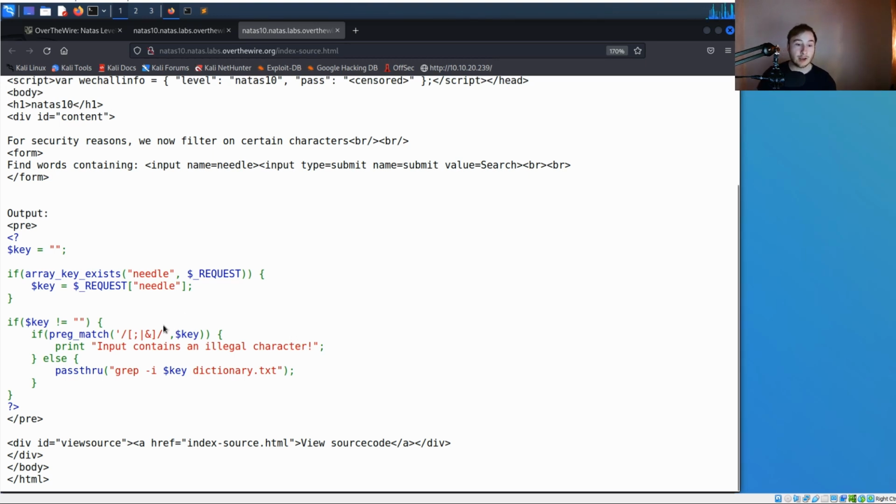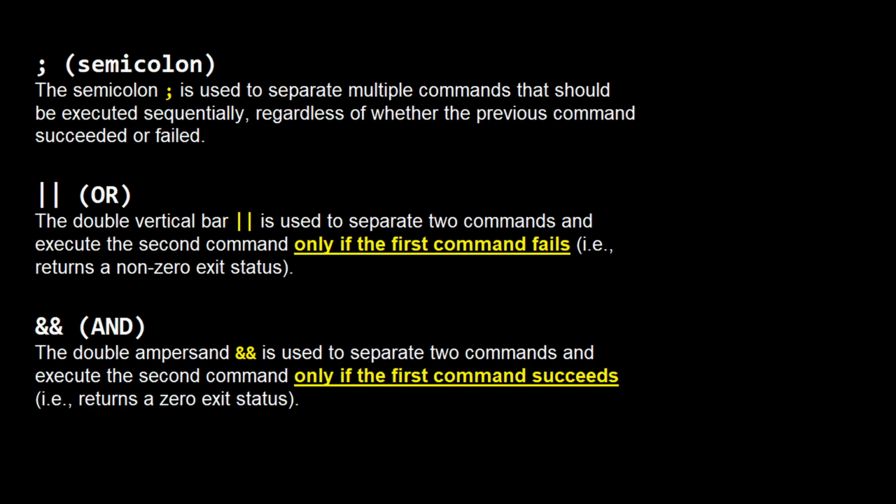So if you think about what characters are illegal here, it's going to be the semicolon, the pipe character, which we used last time, and it's going to be the and character, and if you think about why, basically these three characters are used as what are called control operators in Bash, and they basically just allow you to separate and control the execution of multiple commands from within one command. So you have the semicolon, and that's basically the catch-all sort of thing, and it's used to separate multiple commands,